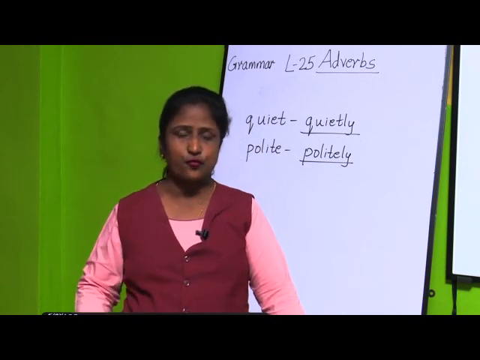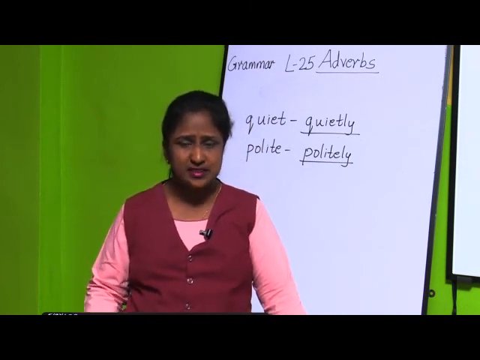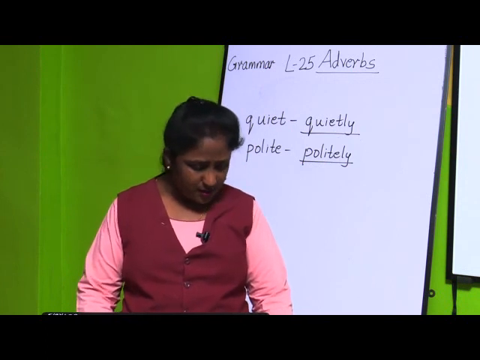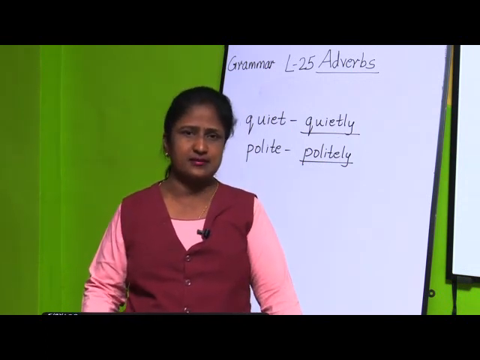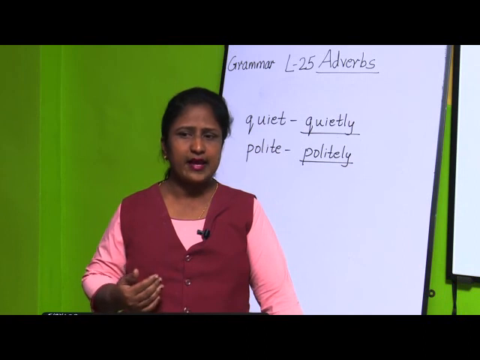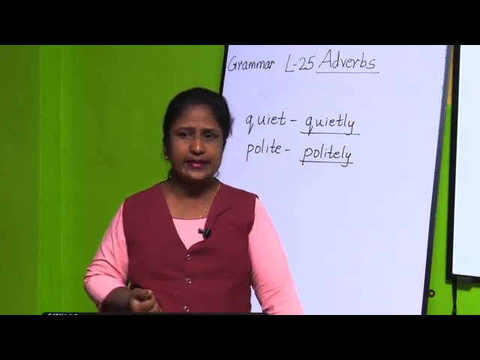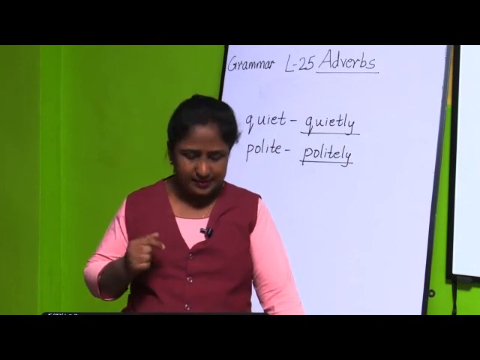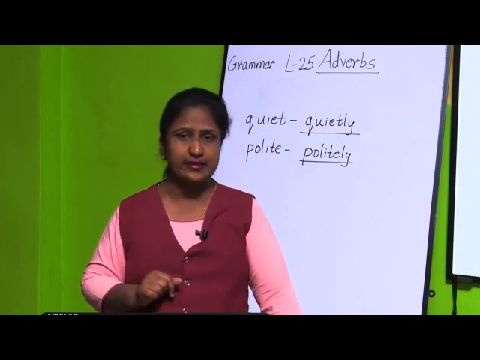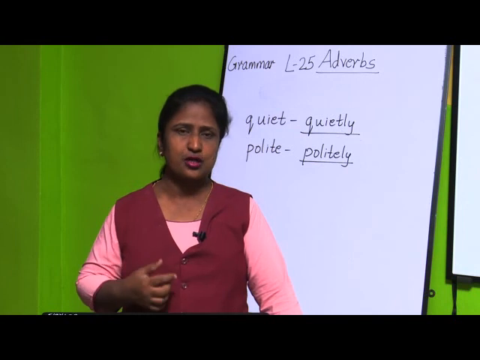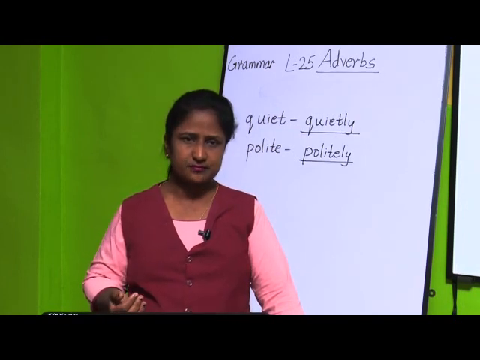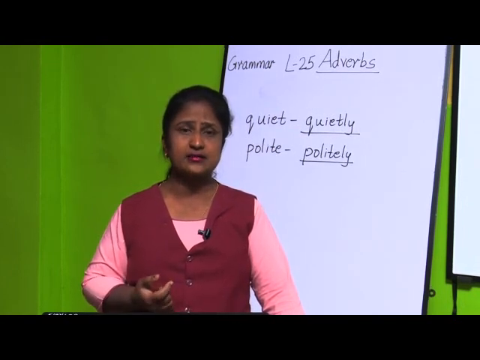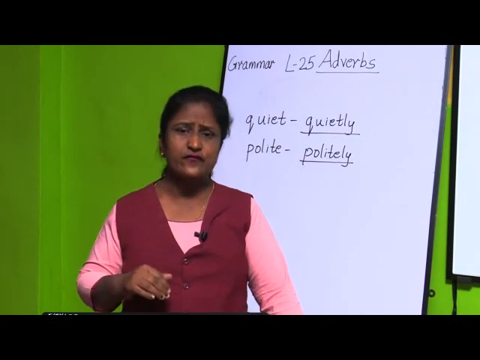And the fourth one is adverbs of frequency. If you ask the question how often the action is done, you will be getting the answer for adverbs of frequency. And then last is adverbs of degree. Here if you ask the question how much the action is done, then you will be getting the answer for adverbs of degree.